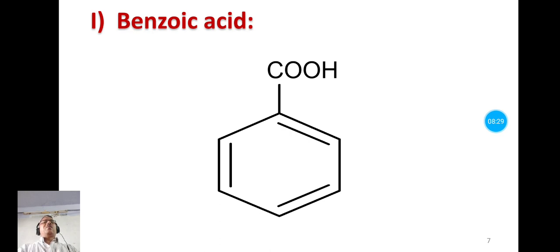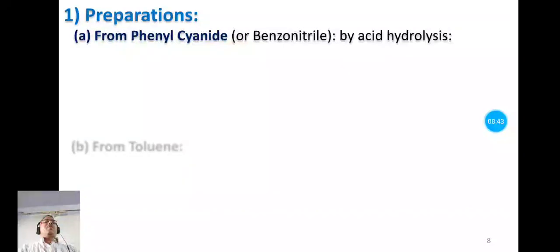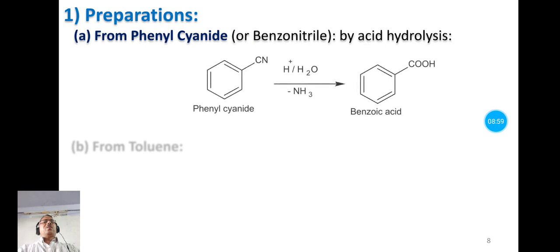Now see here, the first aromatic carboxylic acid in our syllabus is benzoic acid. So we have to study its preparation methods and some chemical properties or chemical reactions. Now let us see the preparation methods of benzoic acid. First of all, benzoic acid is prepared from phenyl cyanide, also known as benzonitrile, by hydrolysis in presence of acid. So here, consider this one is the phenyl cyanide.